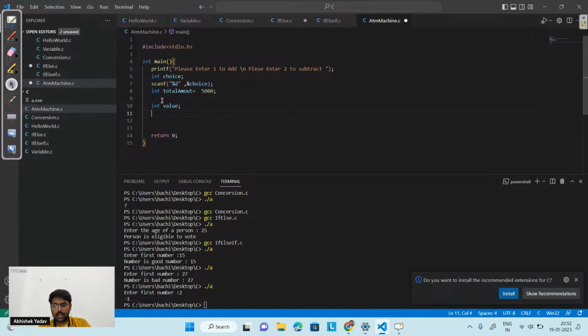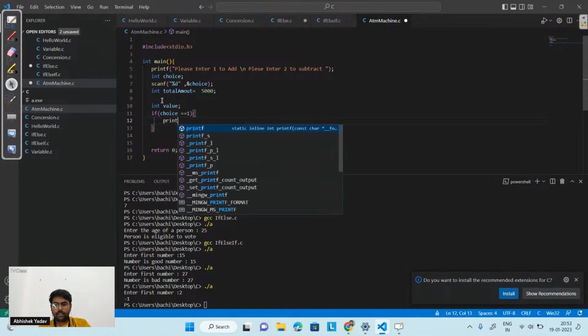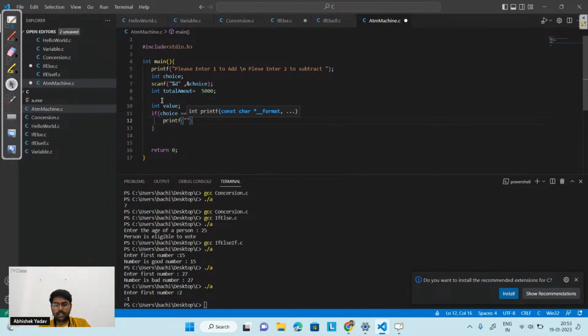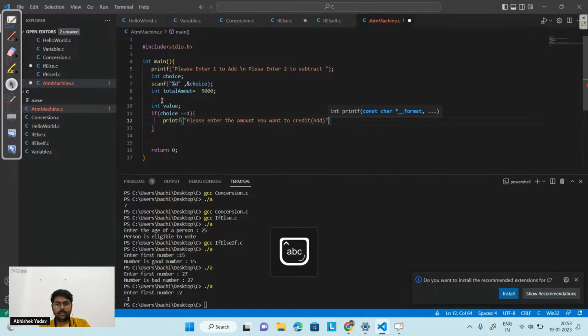And here I will write a condition, that is if your choice is equal to 1, that means you have to add amount to your total balance. So here I can write printf, please enter the amount you want to credit, or in the bracket I can write add.